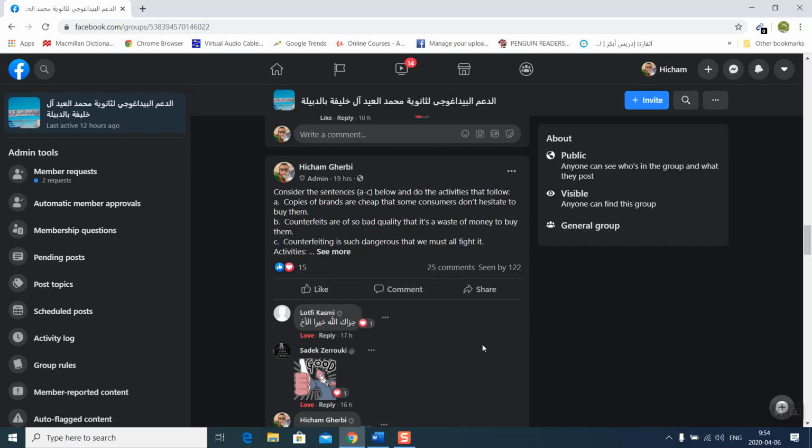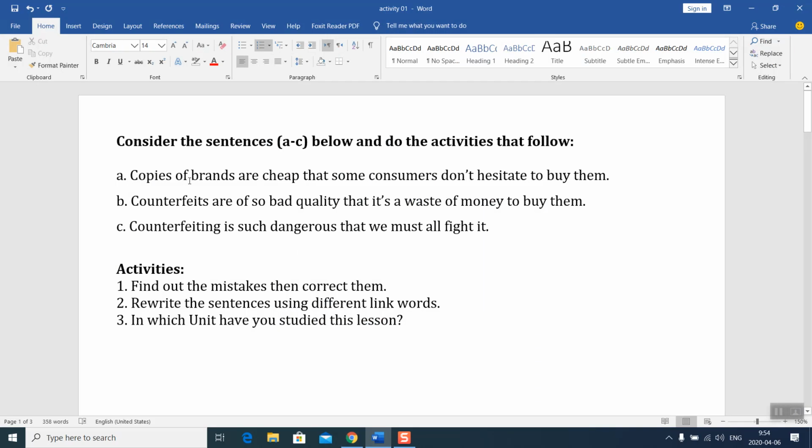We go straight to the model answer. This is the activity. Consider the sentences A, B, C below and do the activities that follow. A: Copies of brands are cheap, but some consumers don't hesitate to buy them. B: Counterfeits are of so bad quality that it's a waste of money to buy them. C: Counterfeiting is such dangerous that we must all fight it.